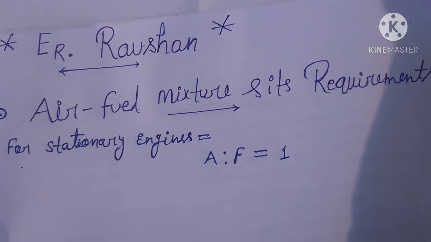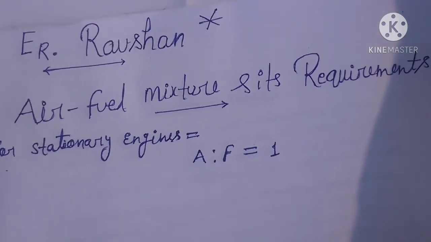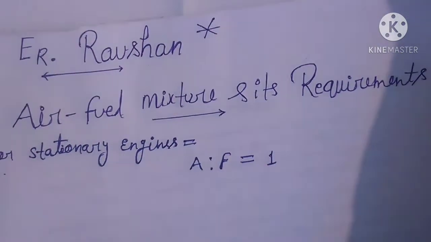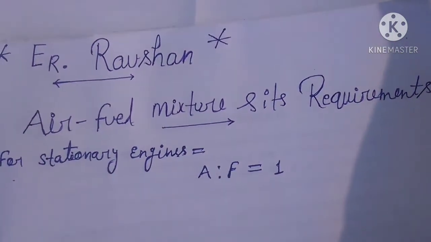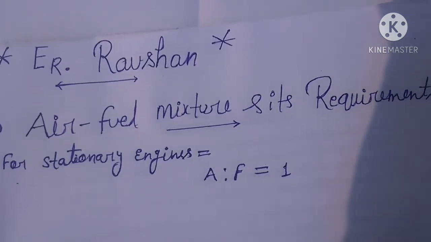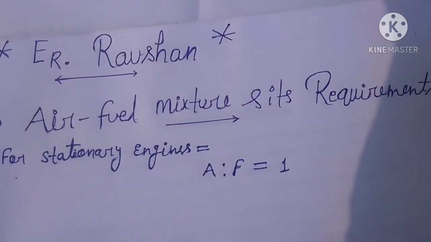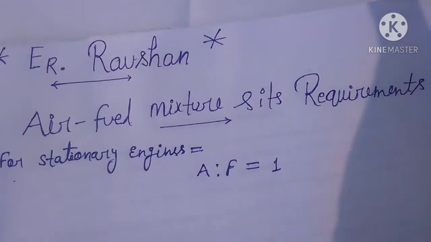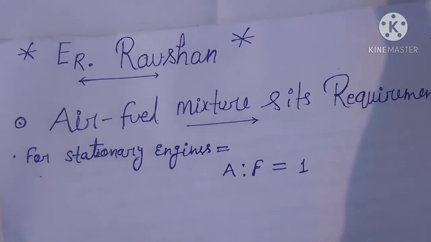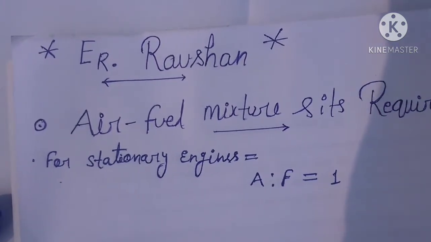But if the engine is used in transportation, then the air fuel requirement is totally different, because for economy the air fuel ratio is different, and for maximum power output the air fuel ratio is totally different. So this is the requirement of air fuel ratio.